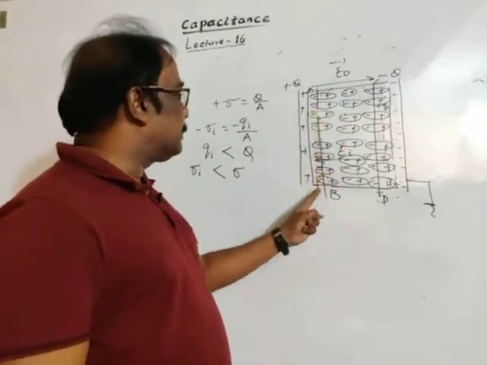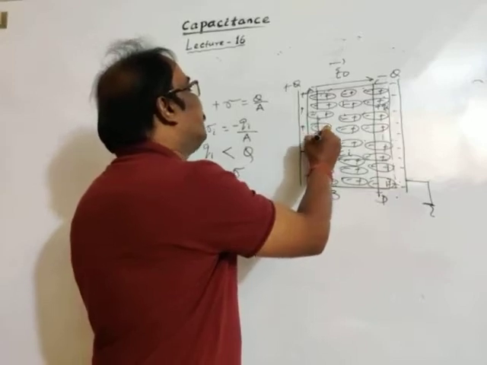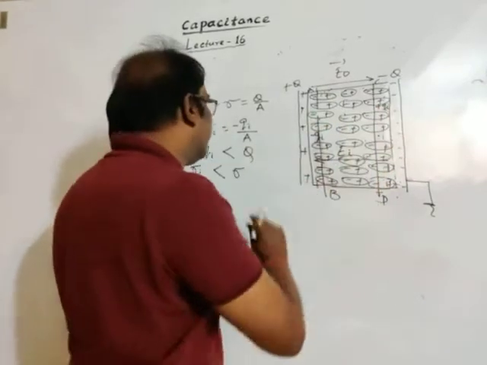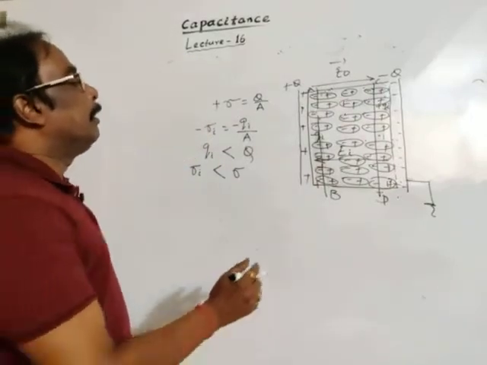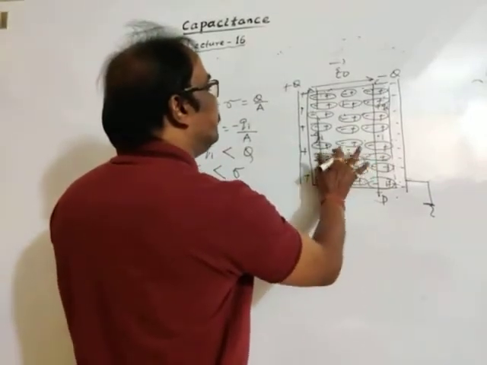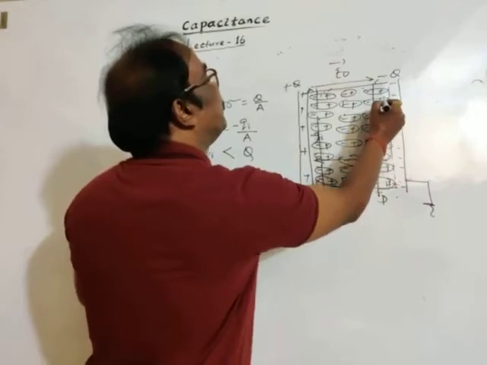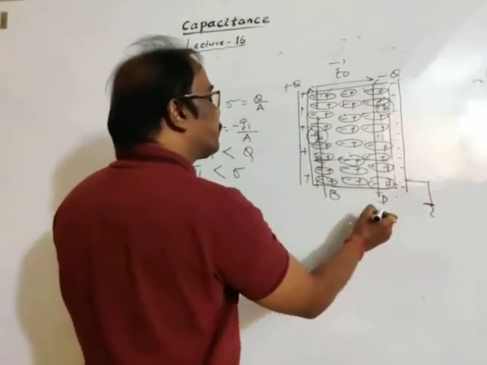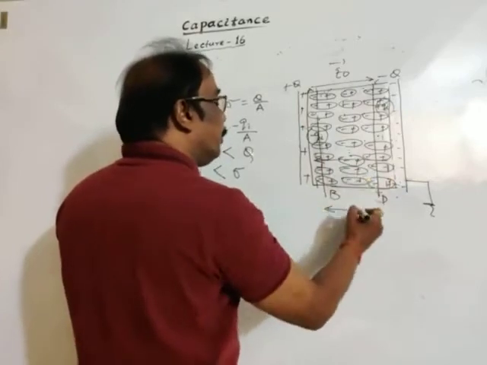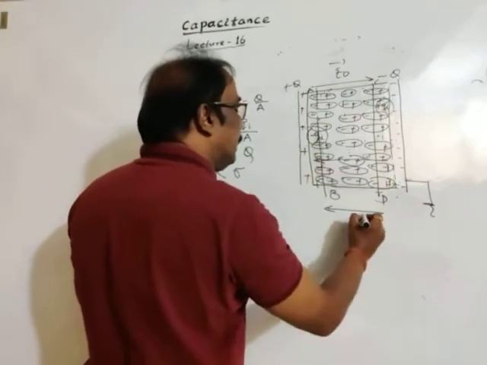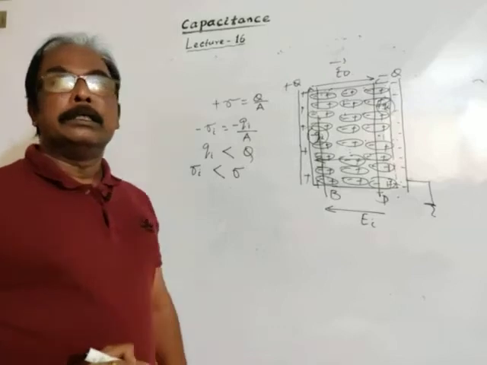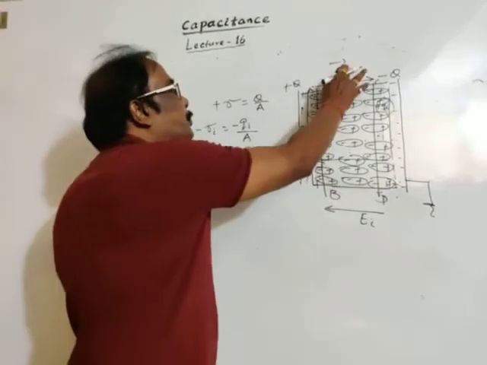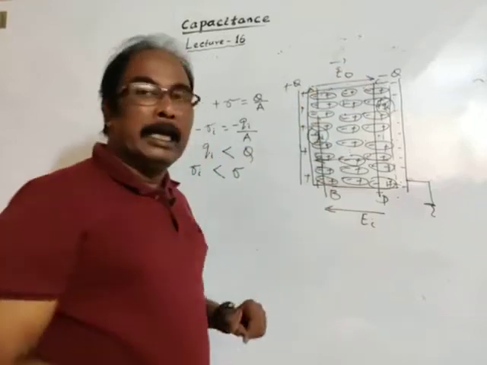This total charge is minus Q induced charge. This total charge is plus Q induced charge. Then the electric field established due to these plus Qi and minus Qi is in the opposite direction to the original electric field. This is the electric field due to induced charges, which is opposite to the direction of the original electric field.